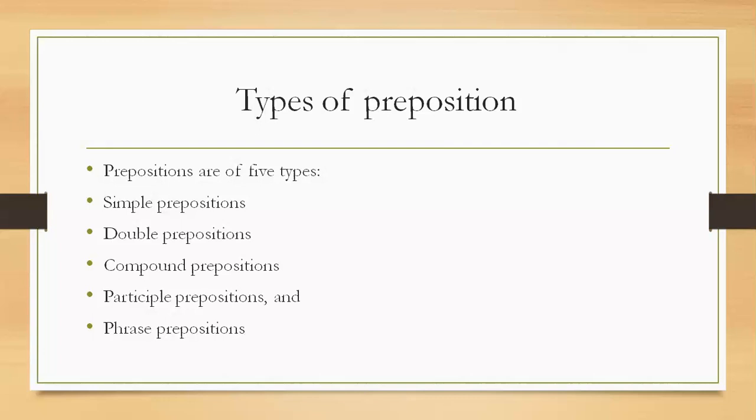Now, what are participle prepositions? Participle prepositions have endings such as ed and ing. Examples are words such as considering, during, concerning, provided. That means if the word ends with ing or ed, it becomes a participle preposition. Let us look at some examples where participle prepositions are used.